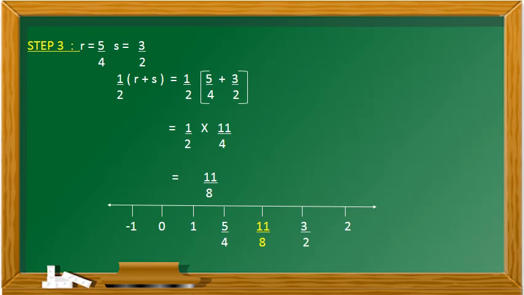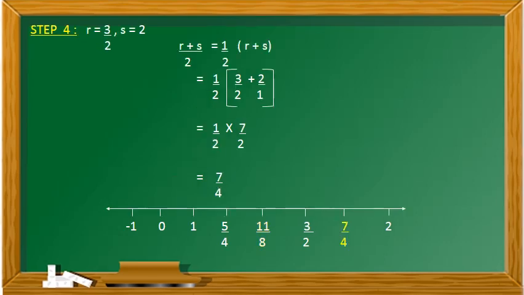So we are going to take r as 5 by 4 and s as 3 by 2. 1 by 2 into (r plus s) is equal to 1 by 2 into (5 by 4 plus 3 by 2). For 5 by 4 plus 3 by 2, we are going to take the LCM for the denominators 4 and 2. After simplification, we are getting 1 by 2 into 11 by 4, which is equal to 11 by 8. 11 by 8 lies between 5 by 4 and 3 by 2.